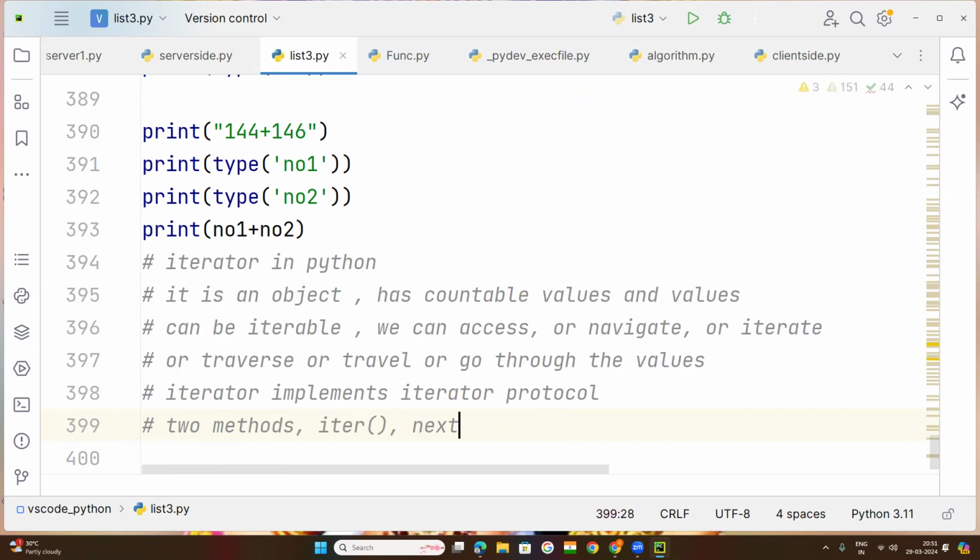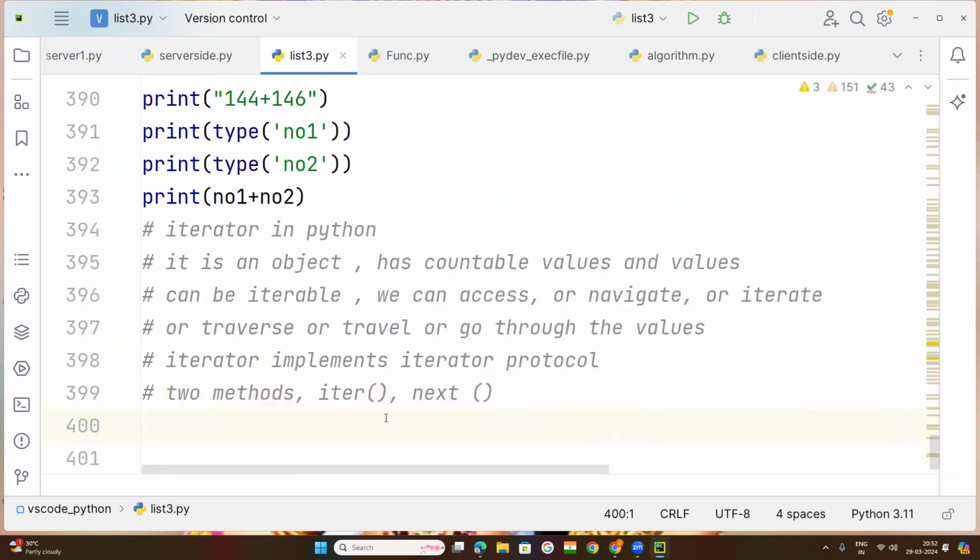Method means brackets. Method or function, I told you many times. Iter, next method. A method always has the brackets, and method and function both have the parenthesis brackets, but a method is always part of a class. A function is never part of a class.